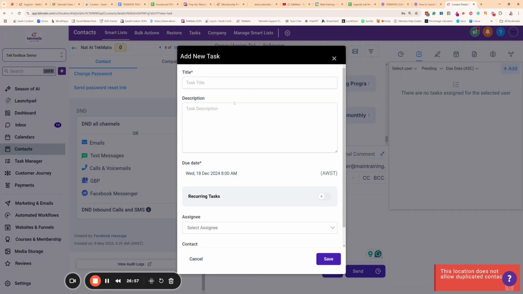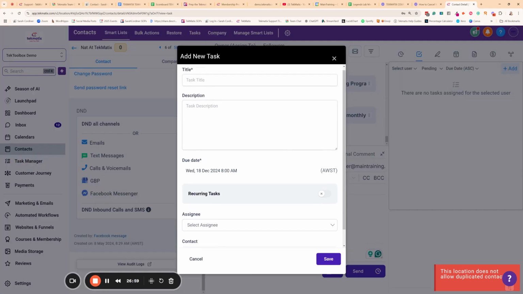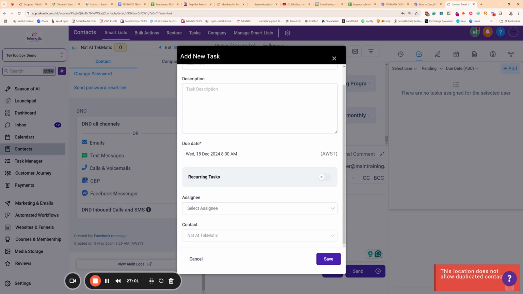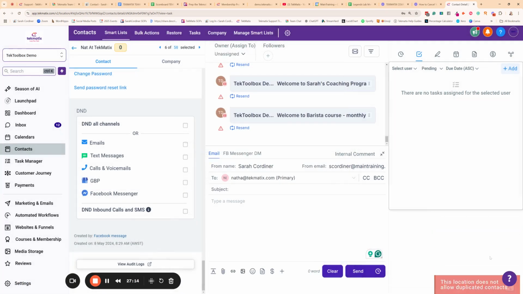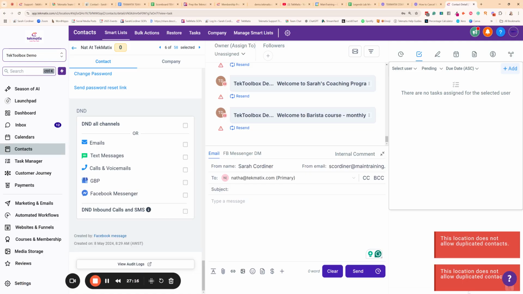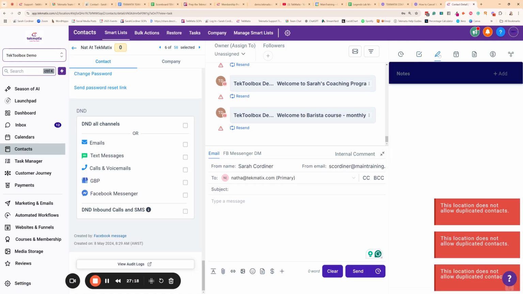The other thing we have is the tasks that are associated with this contact. So let's say I've just had a coaching call with this person and I've got to do X, Y, and Z project for them. I can type in the task details over here, assign it to a particular person, set the due date and time over here, choose the time zone, and say whichever contact it is. Okay, so I'm going to get rid of some of these because it's warning me this is a pretend account and nothing's connected.